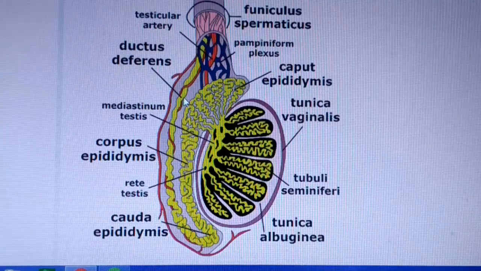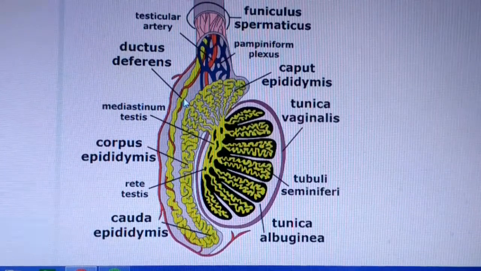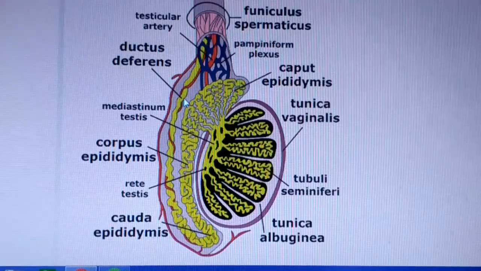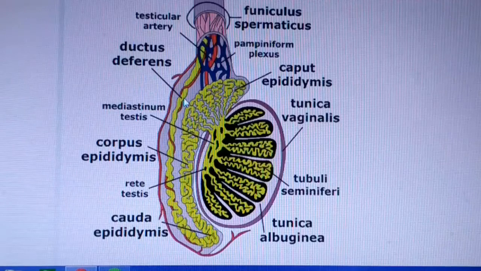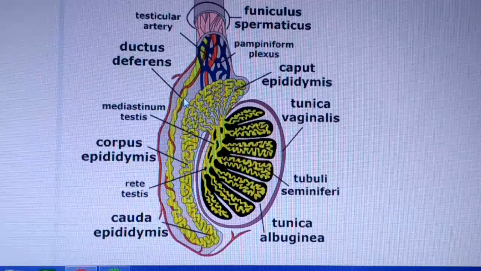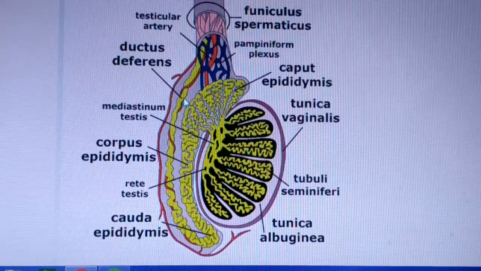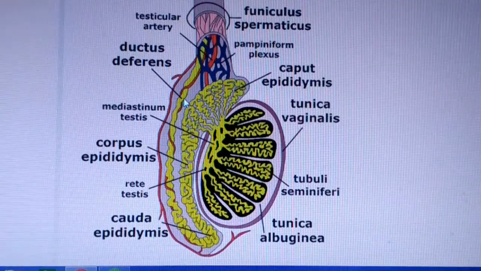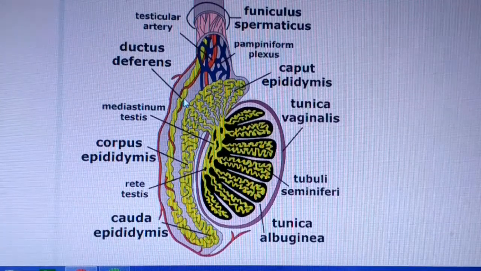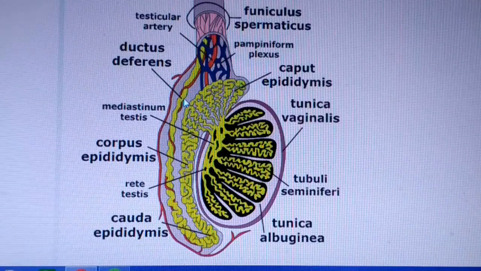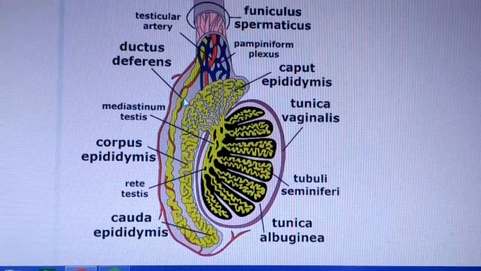This is the structure of testis. Testis is covered outside the abdominal cavity in a thin pouch which is called scrotum. The temperature of scrotum is always 2 degrees centigrade below the body temperature. Our body temperature is generally 37 degrees centigrade, so our testis temperature is 35 to 33 degrees centigrade.